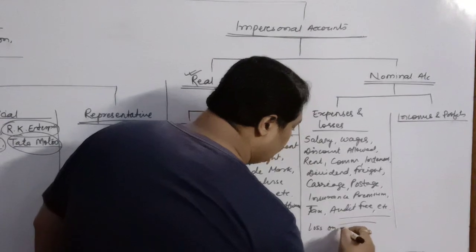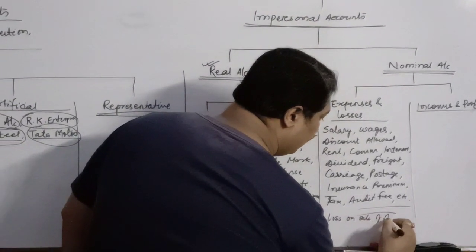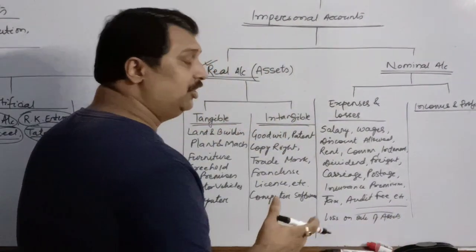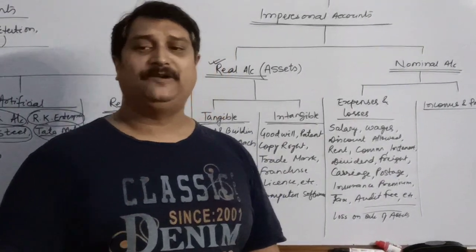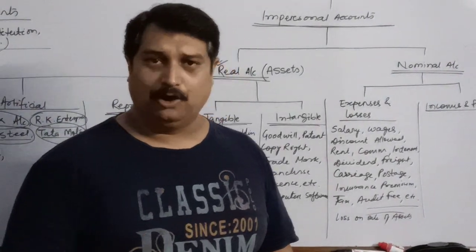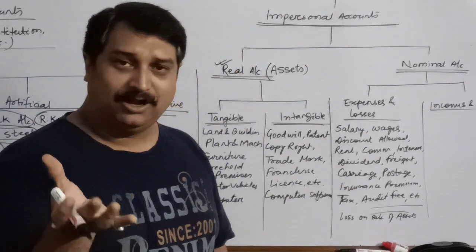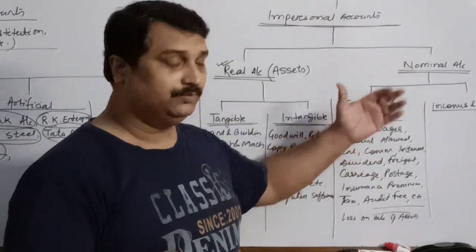or losses, like loss on sale of goods, loss on sale of any asset. Suppose you had a furniture of rupees 12,000, you sold it for rupees 8,000. So you had a loss of rupees 4,000. So that loss is your nominal account.